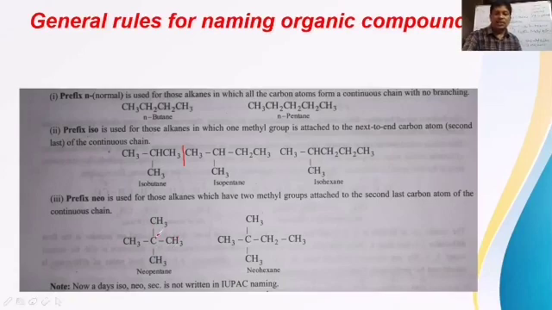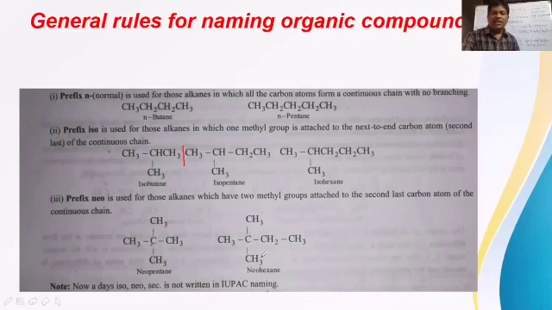C5H12 is the formula for pentane. And why did we say neopentane in the common name system? This is the last carbon, and this is the second last carbon. The second last carbon has 2 methyl branches. That's why it is called neopentane.